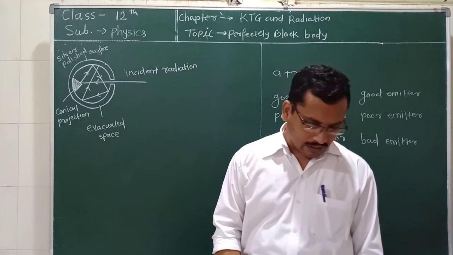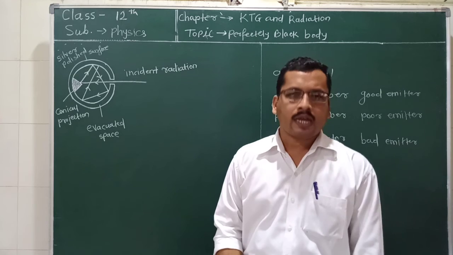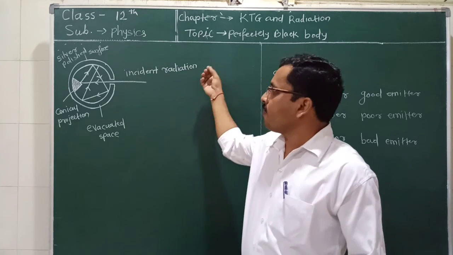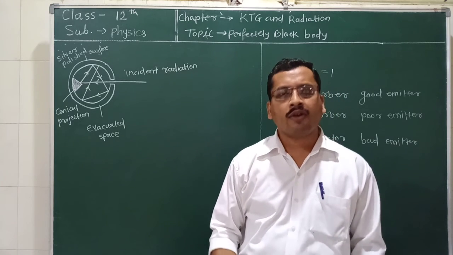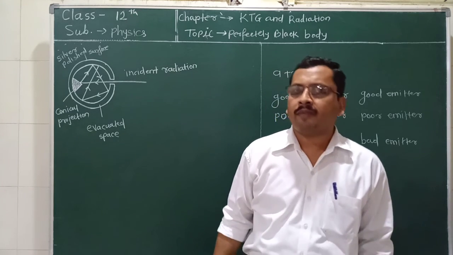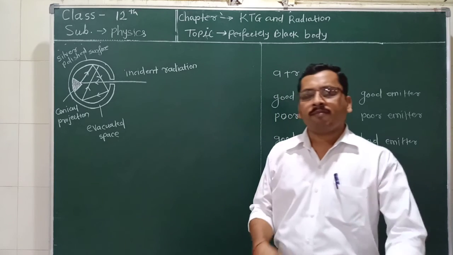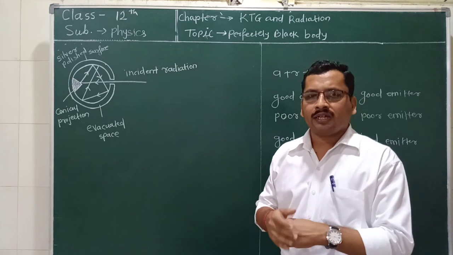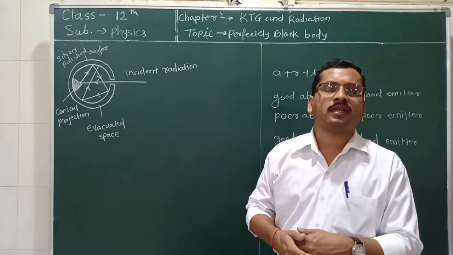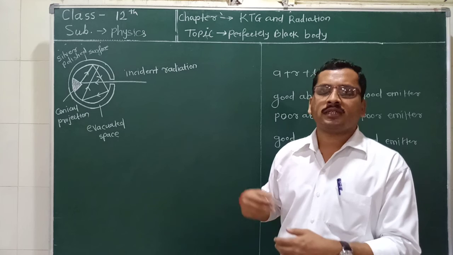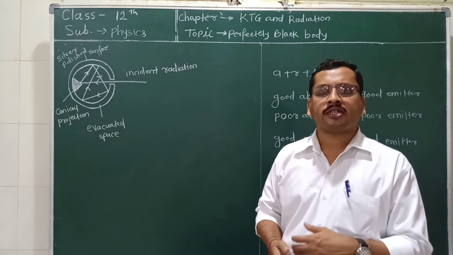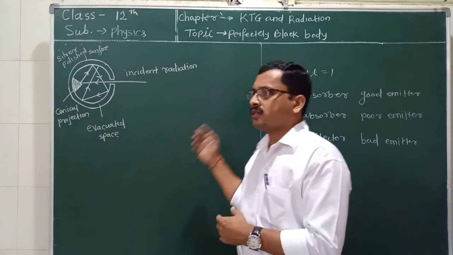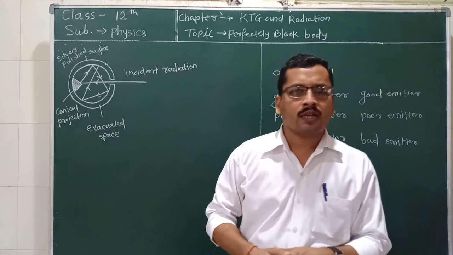In the next lecture, we are going to discuss the emission of heat radiation and the black body spectrum. What happens when the temperature of the black body increases? As the temperature of the black body increases, it emits the heat radiation with the maximum intensity. We are going to discuss this graph and explain the assumptions and the inferences we get from this spectrum in the next lecture. This is for today.